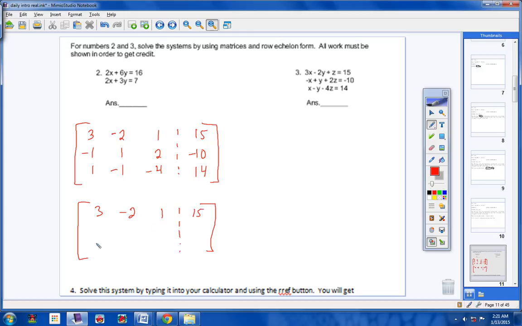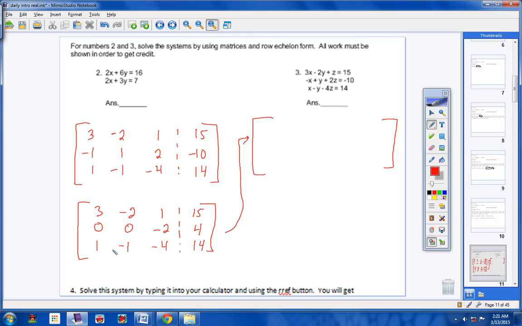The bottom row is going to stay the same. And I'm going to add this row up so I get a 0, 0, negative 4 plus 2 is negative 2, 14 minus 10 is 4. Now look what happened, guys. I got 2 zeros here, and some of you might freak out and say, oh no, what am I going to do? Well, guys, look, you can always swap rows.